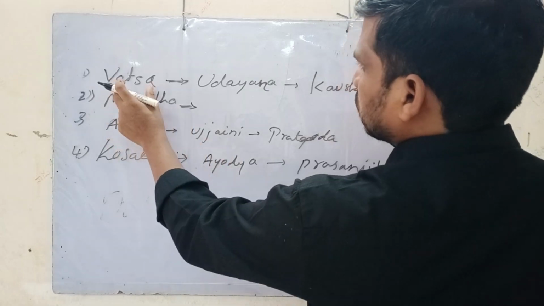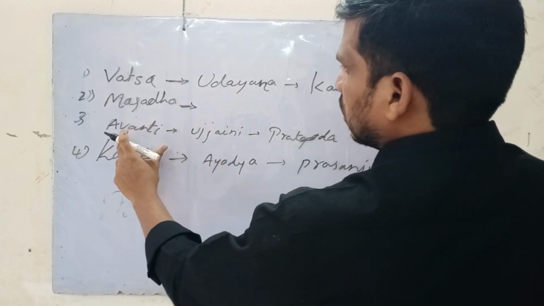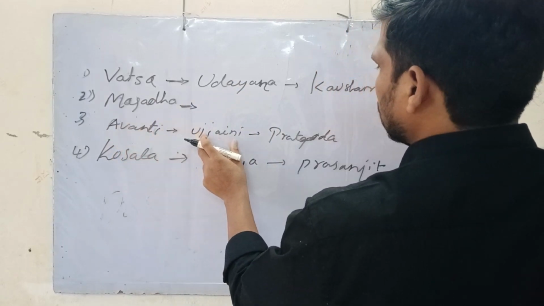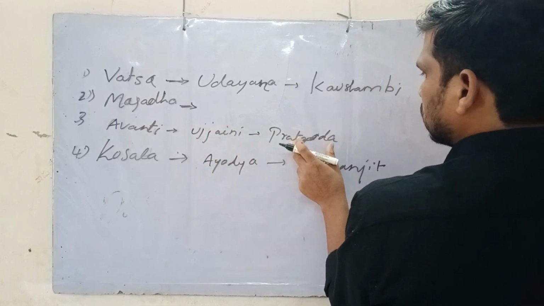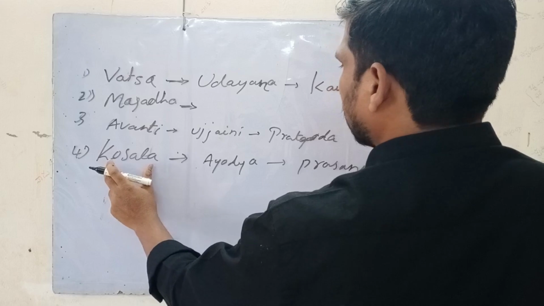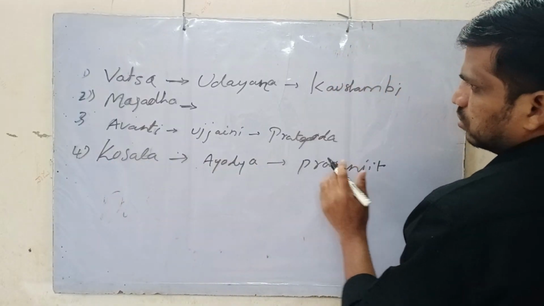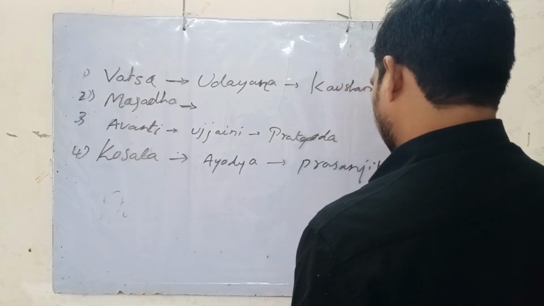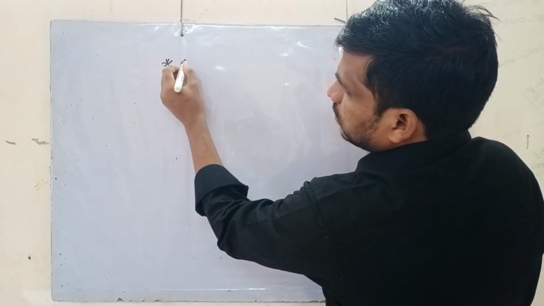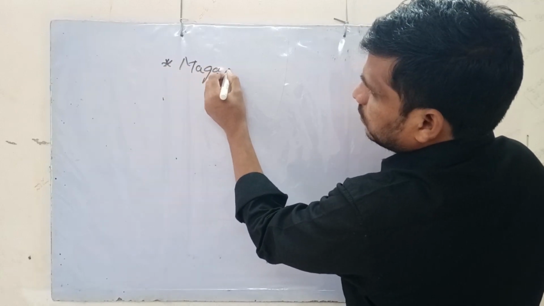Just to remember, Vatsa's capital is Kaushambi and its famous ruler Udayana. Then Avanti's capital is Ujjaini and its famous king Pratyoda. And Kosala's capital is Ayodhya and its famous king is Prasenjit. So now we will deal with the Magadha.